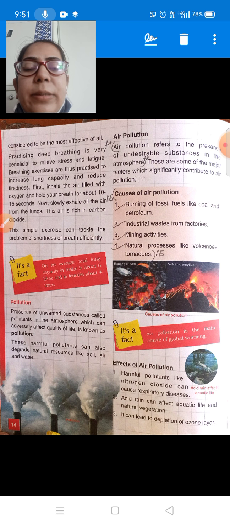Okay, this simple exercise can tackle the problem of shortness of breath efficiently, and breathing exercises are very beneficial for breathing diseases, respiratory diseases, and it is very useful to expand the capacity of lung. It is very useful to decrease our tiredness.